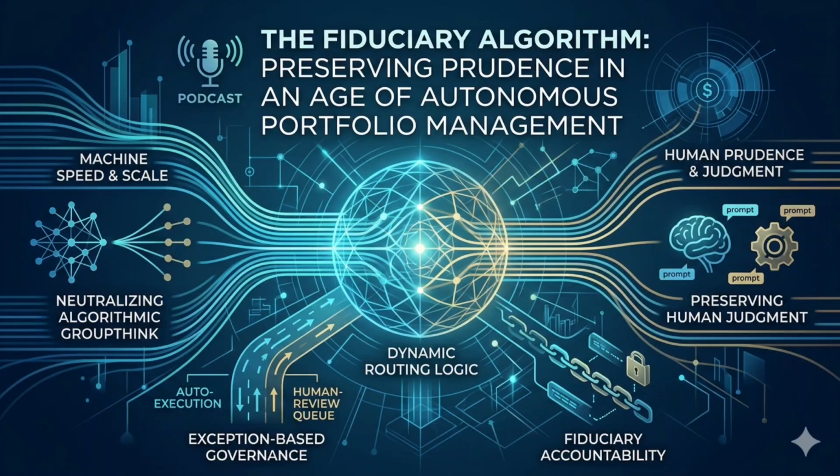Fiduciaries face a false narrative that speed and prudence can't coexist, but that's a myth. Algorithmic groupthink and cognitive atrophy aren't inevitable. They're design failures. We'll show how embedding governance into the architecture can create a system that scales oversight with complexity. Here's how. First, neutralizing algorithmic groupthink.